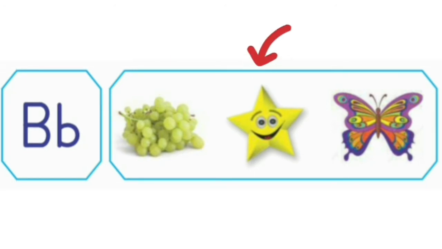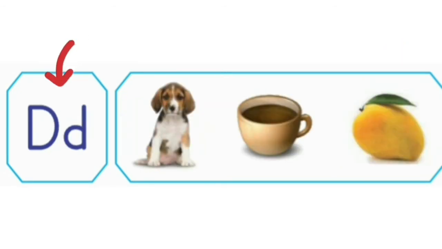What is this? This is a star. Does star start with alphabet B? No. So we will not circle it. What is this? This is a butterfly. Does butterfly start with alphabet B? Yes. So we will circle it.